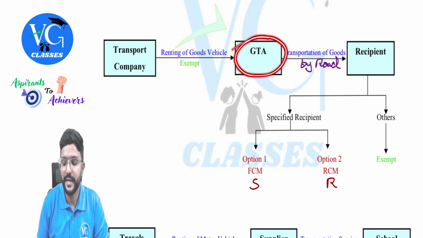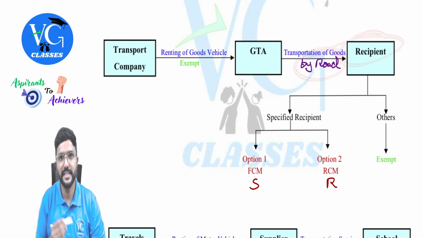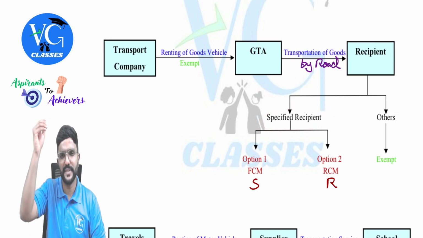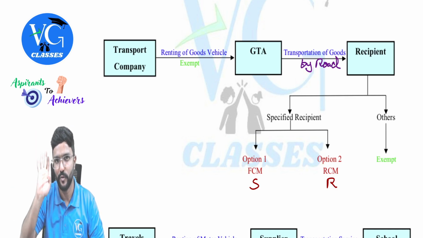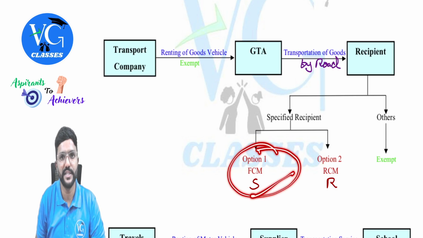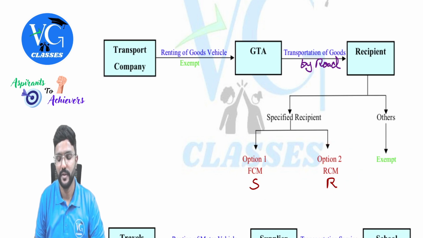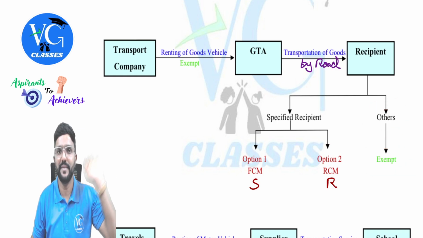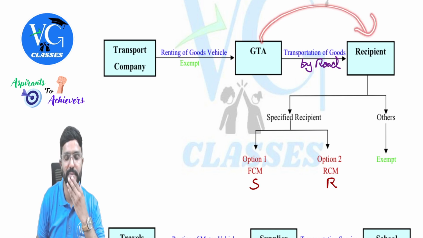Assume GTA is providing transportation of goods services by road to a recipient. Is it taxable or not? Depends on who is the recipient. If the recipient is a specified recipient covered in any one of them, given in the last column in RCM, hope you remember, first option is pay tax under FCM, supplier has to pay GST. If not, then it is taxable under RCM, recipient has to pay. Whereas if it is other than specified recipients, it is exempt, given in the exemption list. Okay, this is for the services provided by GTA to the recipients.